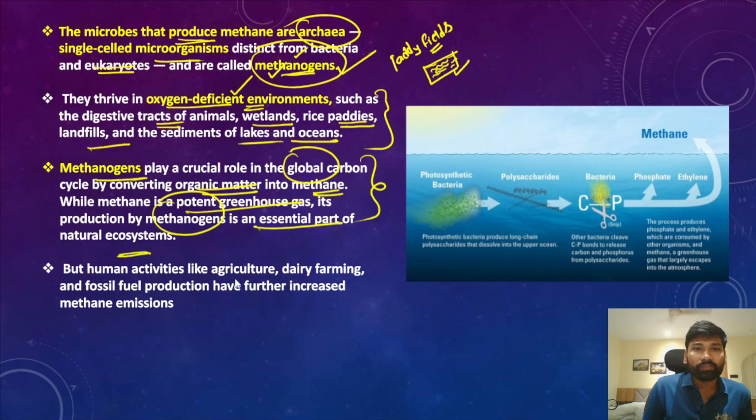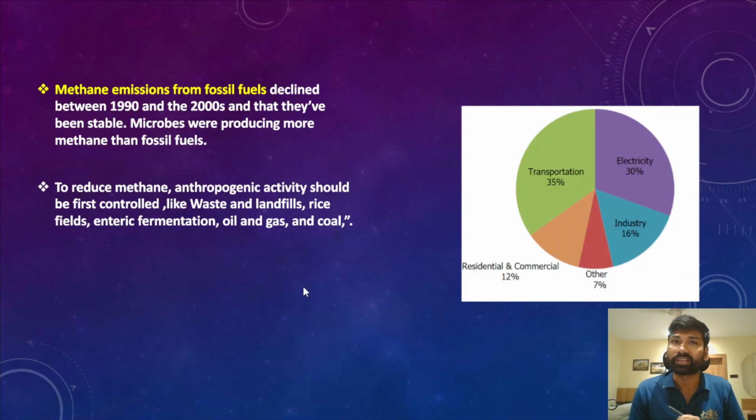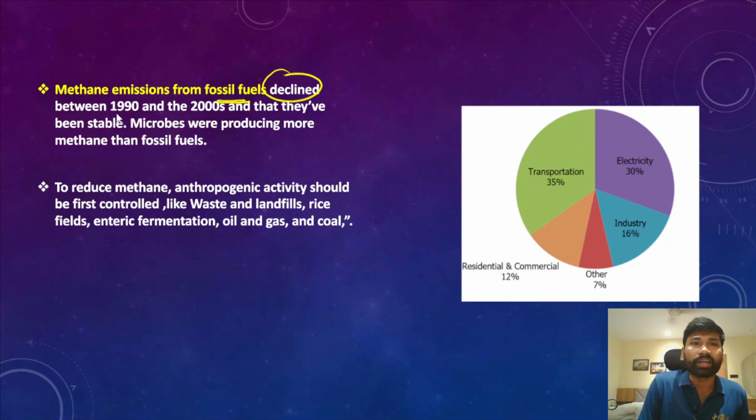Human activities like agriculture, dairy farming, and fossil fuel production have further increased the overall methane emissions into the atmosphere, and they have also been increasing global warming. So in fact, the methane emissions from fossil fuels have been declining. They started declining between the 1990s and 2000s, but now they are stable.